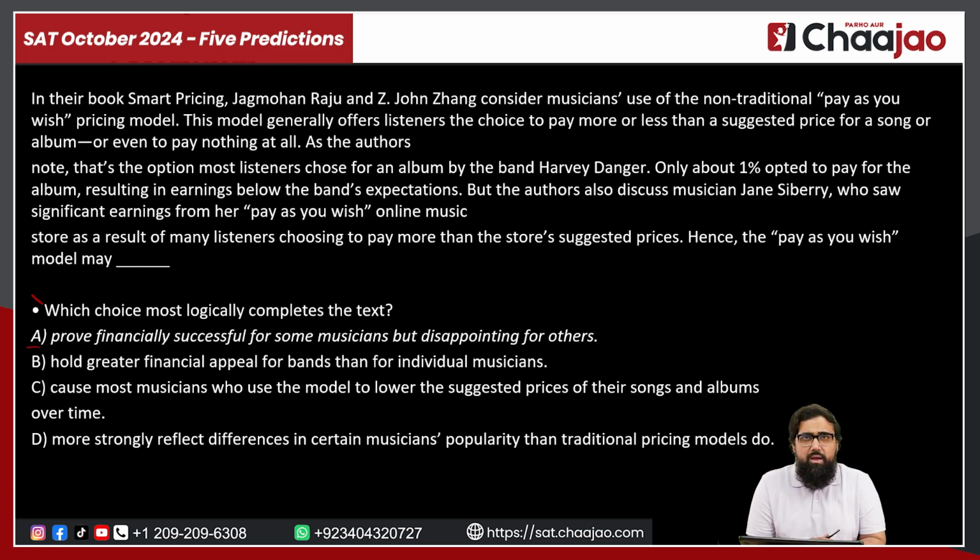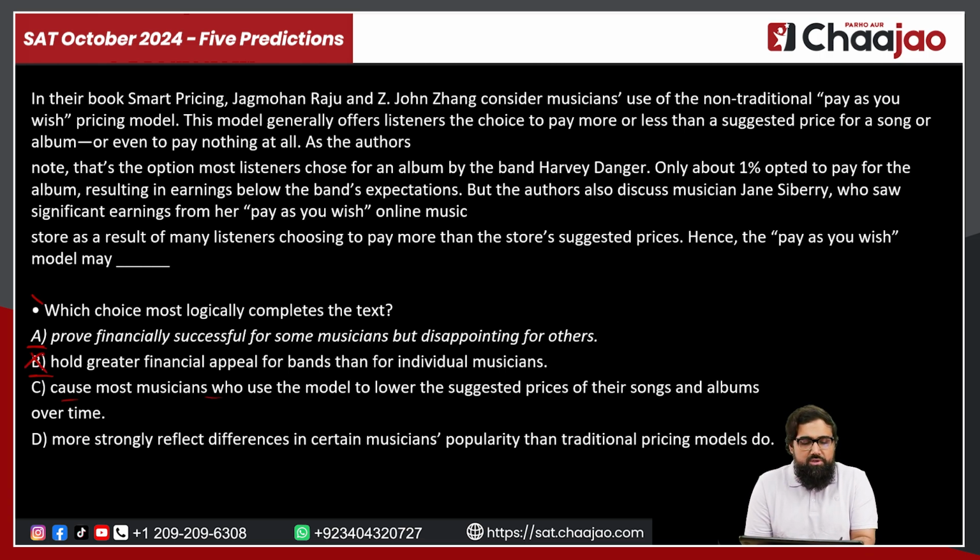If you look at option A, it says prove financially successful for some musicians but disappointing for others. This is exactly what has happened. It has been successful for the singer, but it has not been that successful for the other band. So the best answer here can be option A, but we'll look at the other options as well. Option B says hold greater financial appeal for bands than for individual musicians. This is exactly the opposite of what's going on. It is actually the band who was not able to make the money. So this is opposite, irrelevant, and won't be the answer.